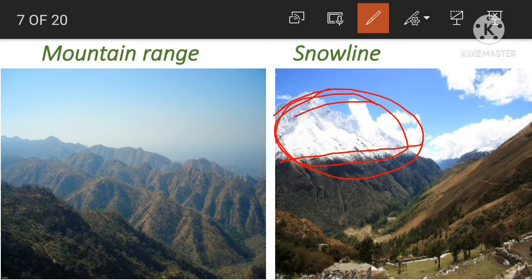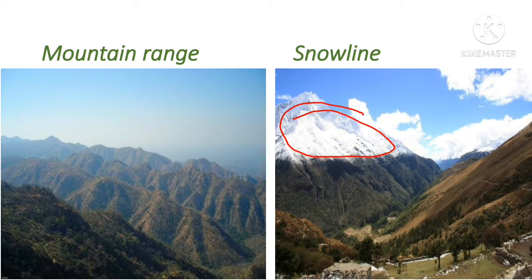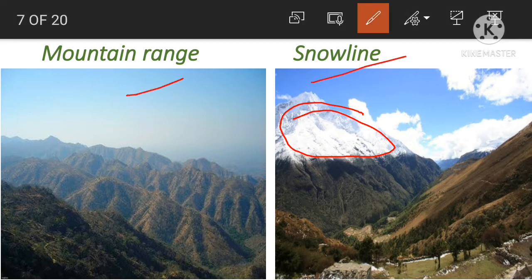So here the portion from which the snow remains throughout the whole year, that portion we call it as snow line. Okay. We will find snow throughout the whole year, and also the snow line changes. Okay. It depends on the climate, the climatic condition, and it also varies seasonally. Okay. So this portion is known as snow line, where the snow remains permanently throughout the whole year. So I hope you understood about mountain range and snow line.